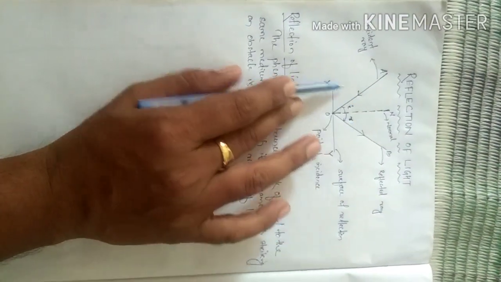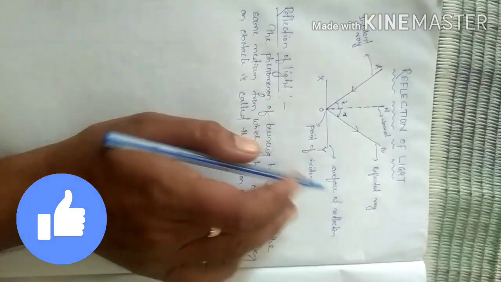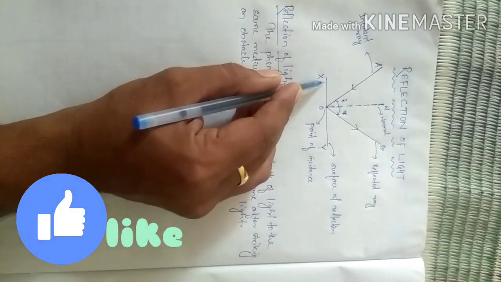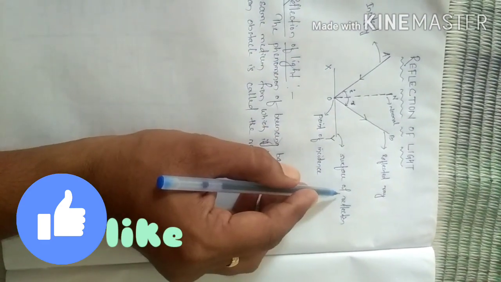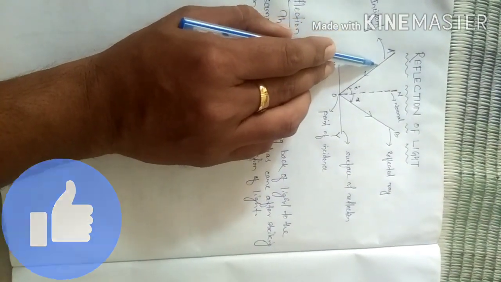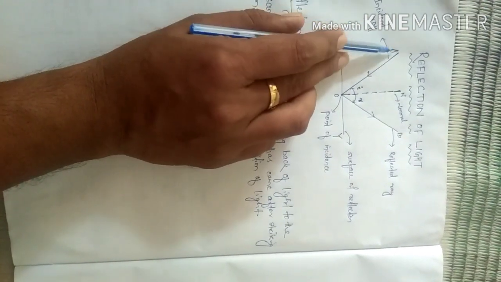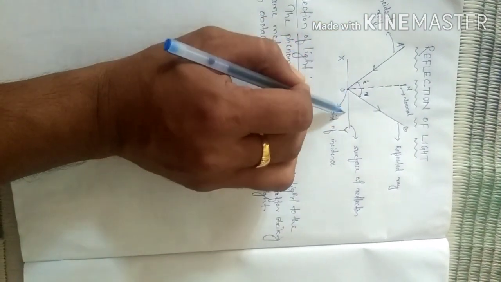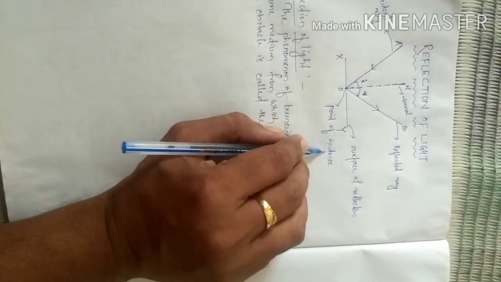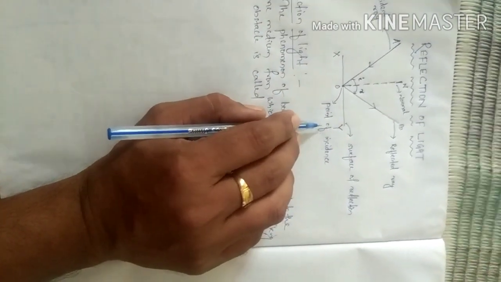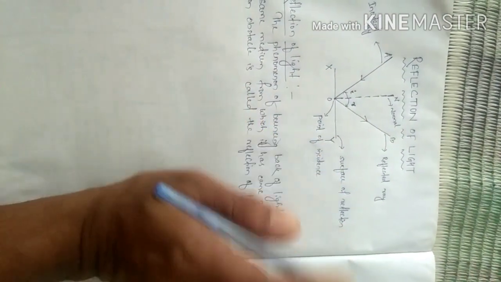The diagram shown here above shows the terms which are connected with reflection of light. First of all, the surface XOY is called the surface of reflection. Here, a ray of light represented by a straight line AO is called the incident ray as it strikes the surface of reflection, at a point O, which is called the point of incidence. The point on the surface of reflection where the incident ray strikes is called the point of incidence.